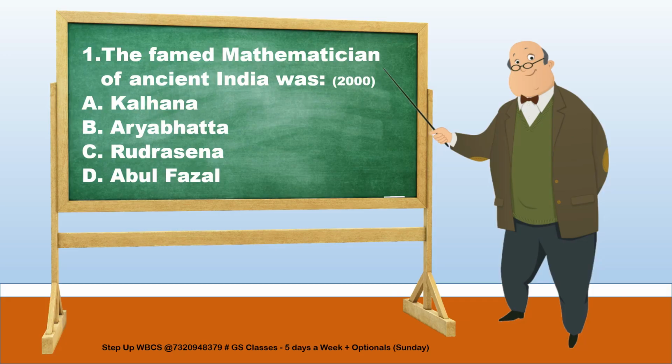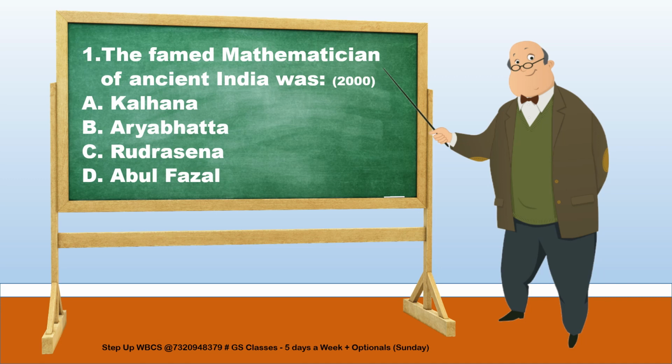The first question is, the famed mathematician of ancient India was. The question was asked in the year 2000, and there are four options: Kalhana, Aryabhatta, Rudrasena, and Abul Fazal.